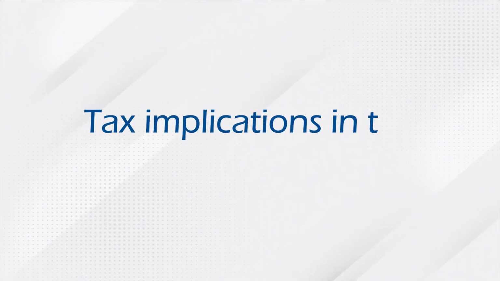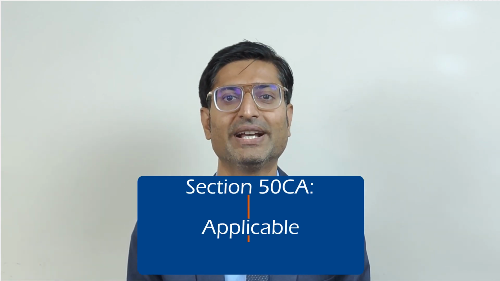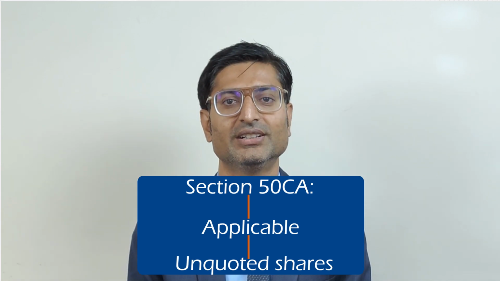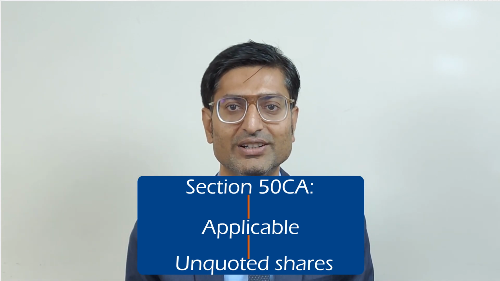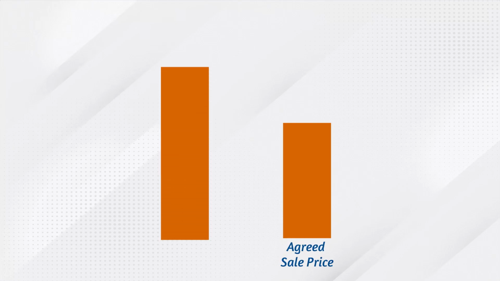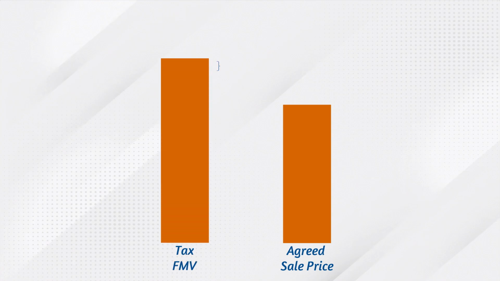Tax implications in the hands of the seller. Let's first start with Section 50CA of the Income Tax Act, which applies to the seller. Section 50CA applies to unquoted shares which are not traded on the stock exchange and are sold for less than tax FMV. Under Section 50CA, the seller is taxed based on the fair market value of the shares, not on the actual sales consideration. The sale price does not matter to the tax department, they take the fair market value as the full value of consideration. This means that if the transaction value is less than the fair market value, the difference will be taxable in the hands of the seller as capital gains.